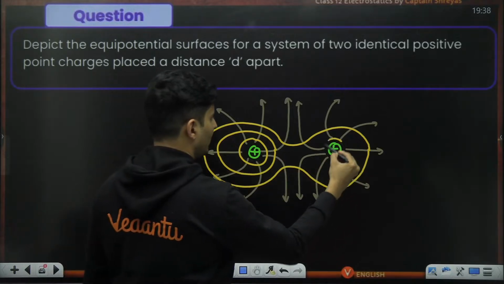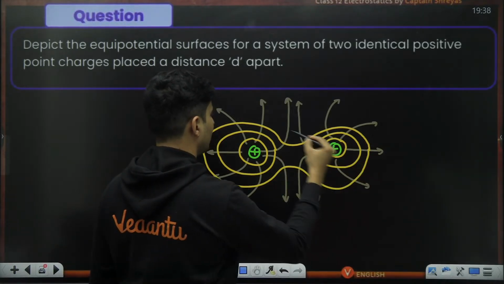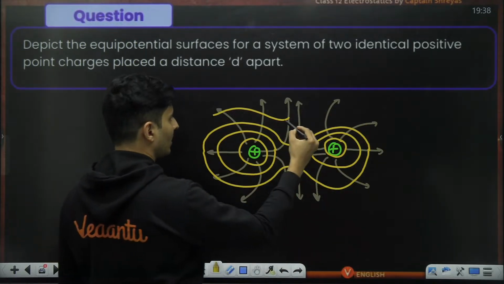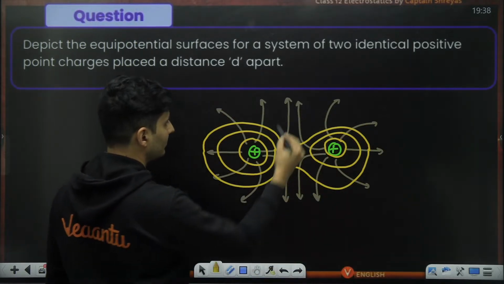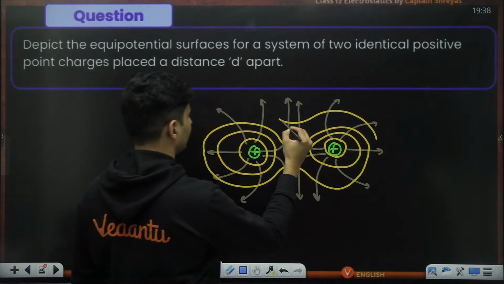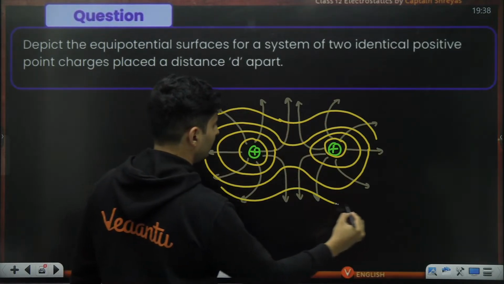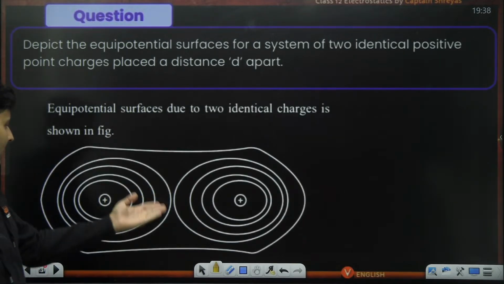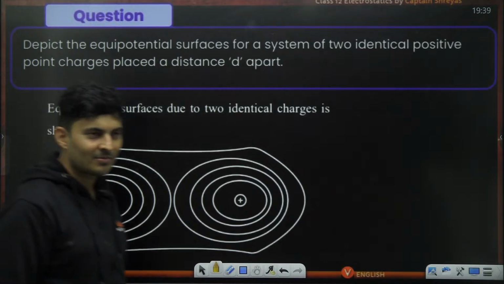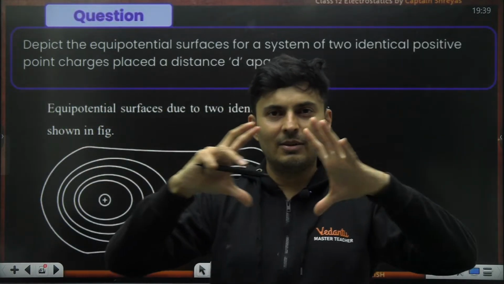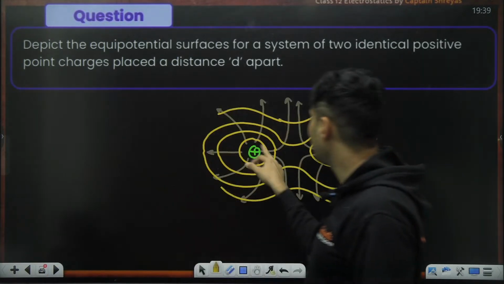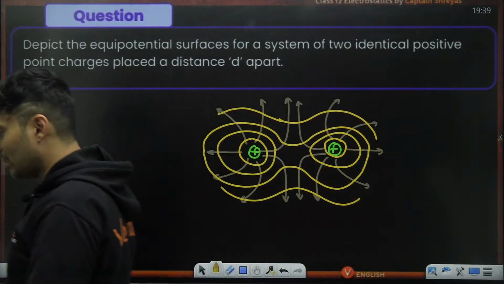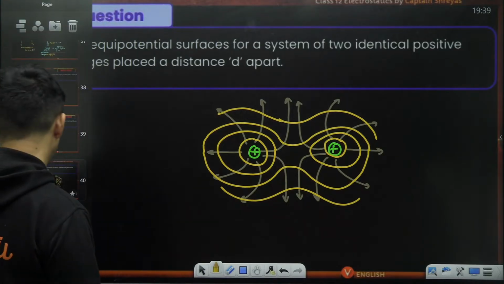Like this, maybe here also like this, and more such equipotential surfaces like that. It's a little difficult to draw, but I'm trying my best. Like that. This is how the equipotential surfaces will look. So a much better diagram has been drawn over here. It will be like two concentric circles and then they will merge, as if the cells are getting divided in biology. Okay, so that's how it will look.